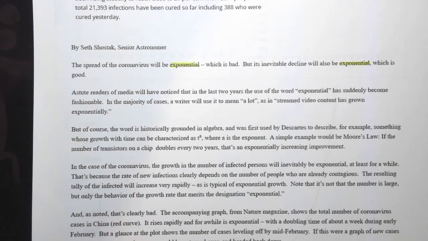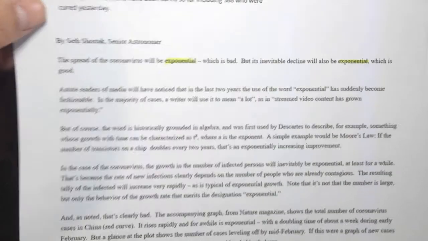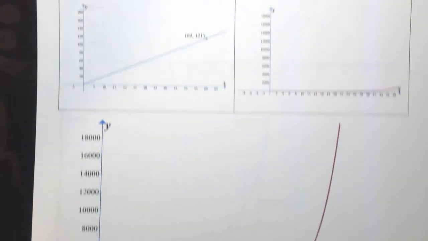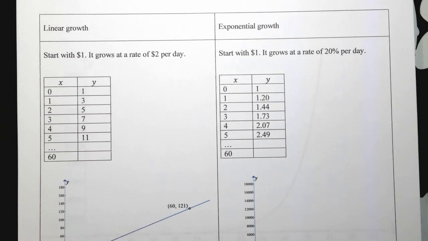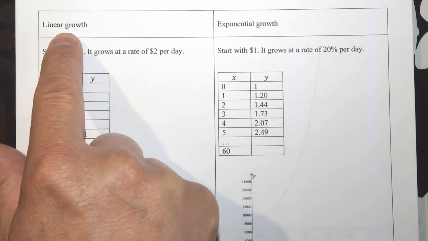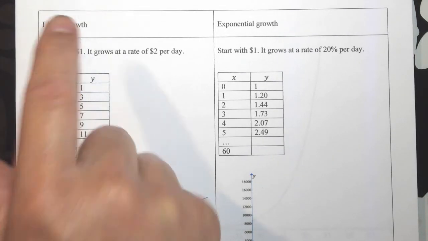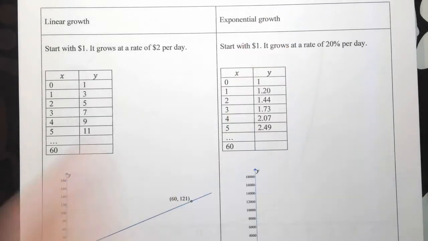So let's talk about what exponential growth means. So here, page 2, I have an example of linear growth. This is something you're pretty familiar with because you spend a whole year in first year algebra talking specifically about linear stuff. And now we're going to talk about exponential growth.